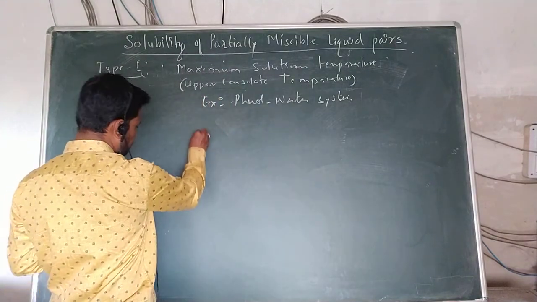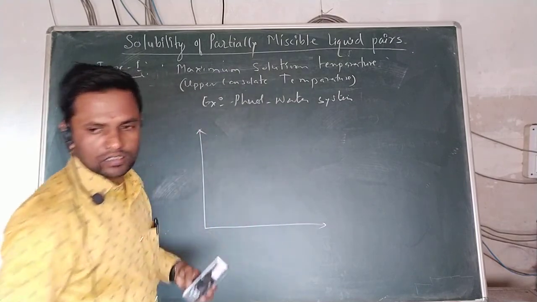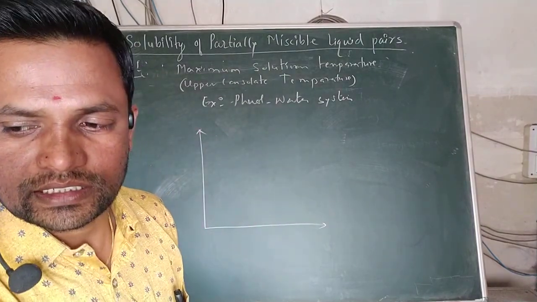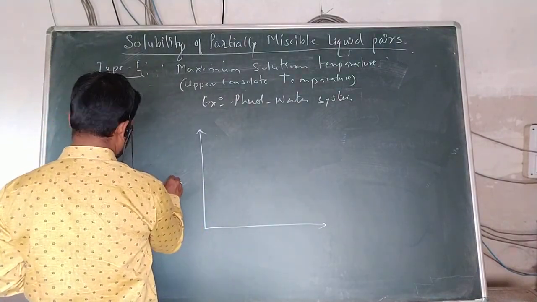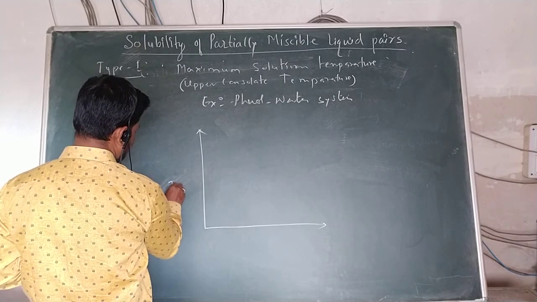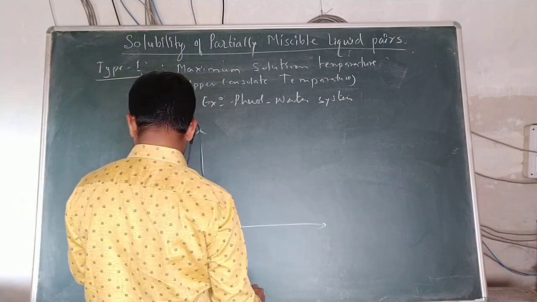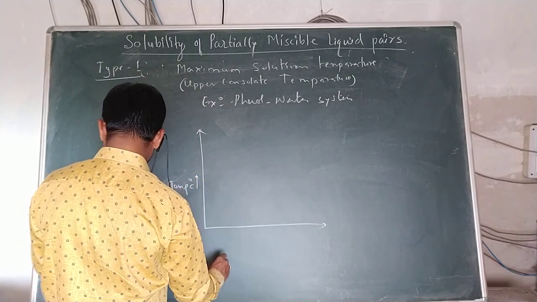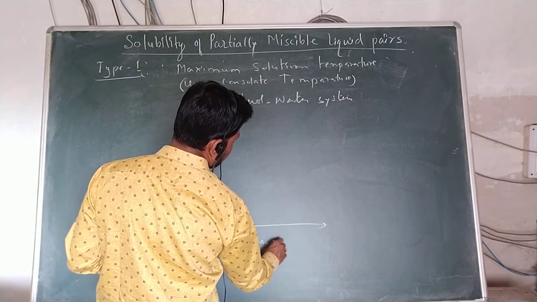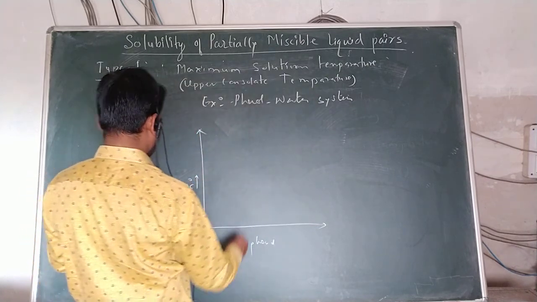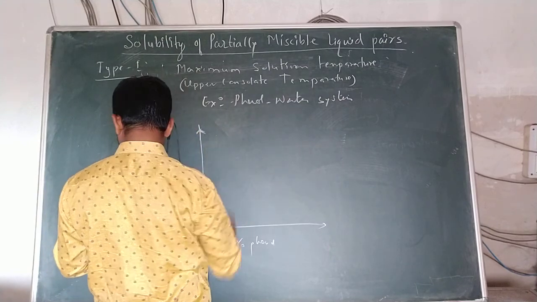For example, let me consider a graph where we can see the phenol water system. Temperature is taken on the y-axis in degrees Celsius, and the percent of phenol is taken on the x-axis.